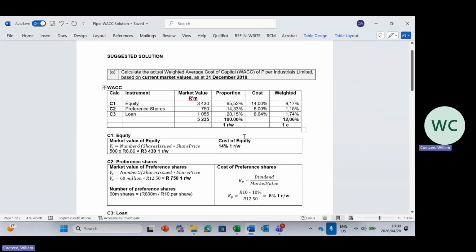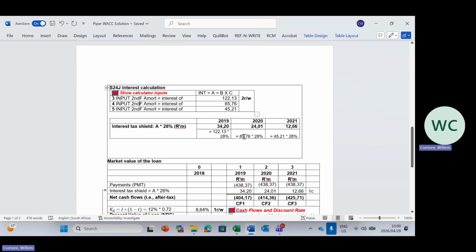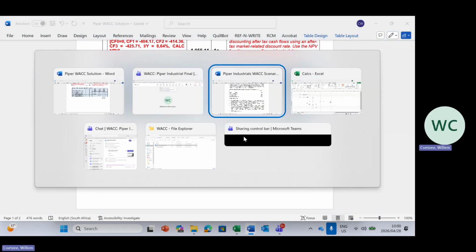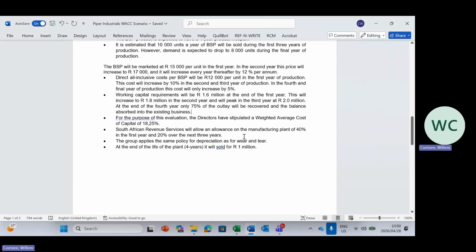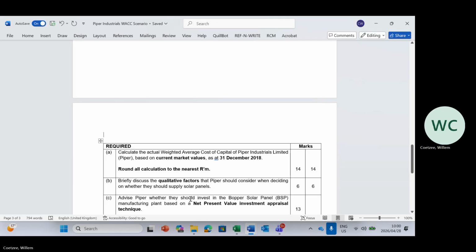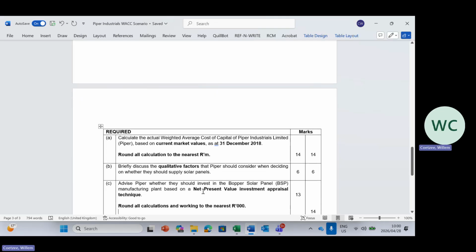The next question of the required that we have here is to advise on doing a net present value investment appraisal. And for an NPV calc, I need my WACC. So why do I need my WACC? What does this WACC mean? What does it tell me? What does a low one mean? What does a high one mean? What are the different theories related to that? And I think a quick read of the textbook is not a bad idea.